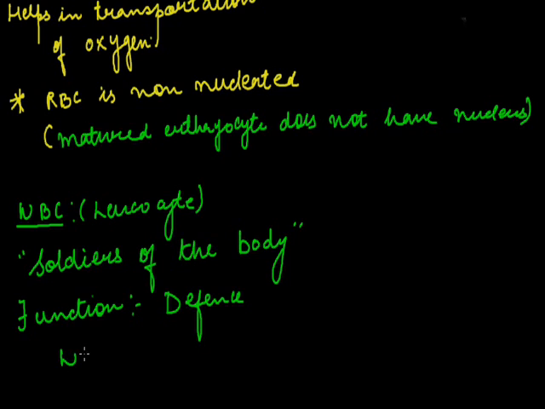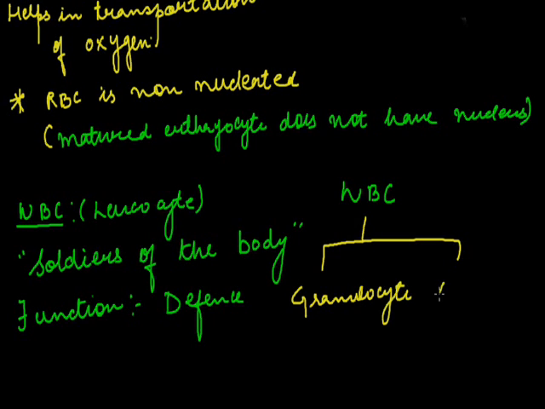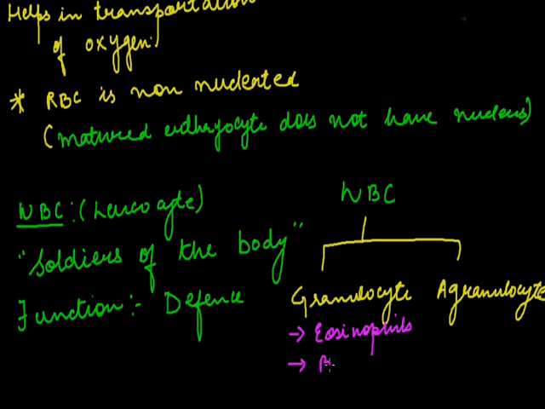Now, the WBC is again divided into two broad categories: the granulocytes and the agranulocytes. In granulocytes, we have three subdivisions: the eosinophils, the basophils, and the neutrophils.